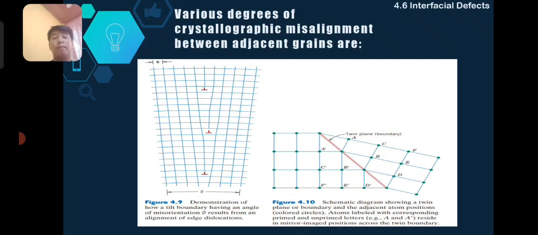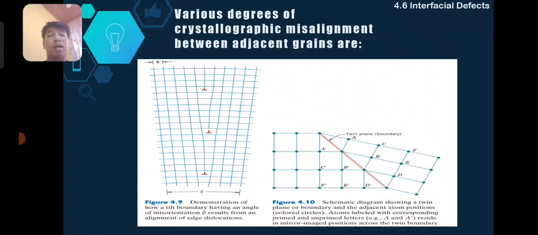So, dari na tong tilt boundary. So, ang tilt boundary is, like, alignment of edge dislocation. So, ang edge dislocation diri is gonna be represented as reverse T na lines. So, makita naton ang top and ang bottom na edge dislocation is naka-align and ang middle na edge dislocation is slightly misaligned. So, sa figure 4.10 is gina-represent niya ang twist boundary.